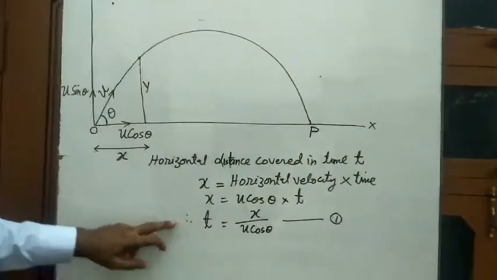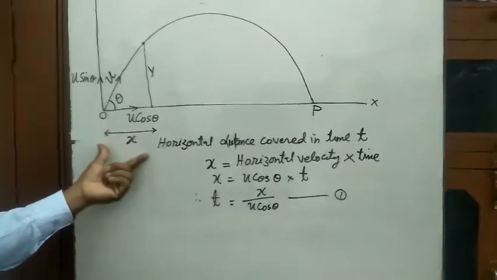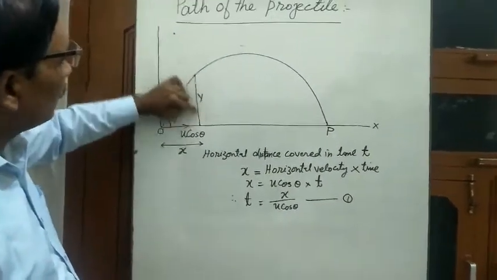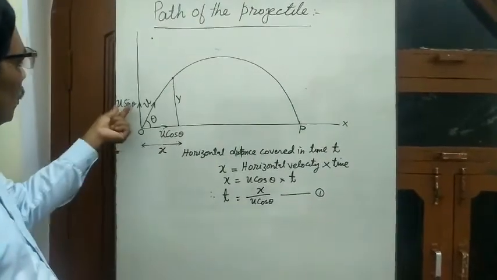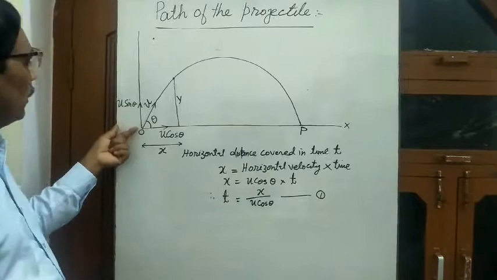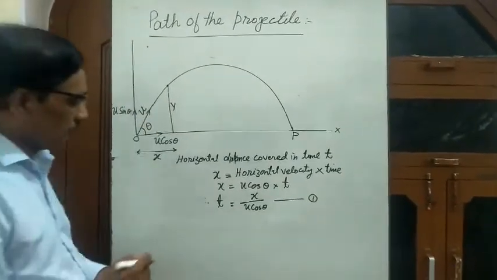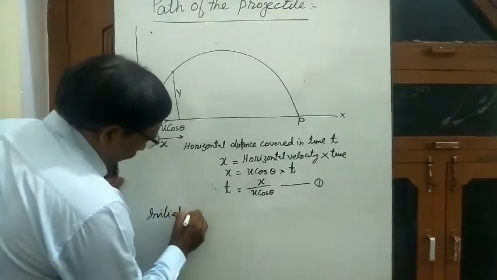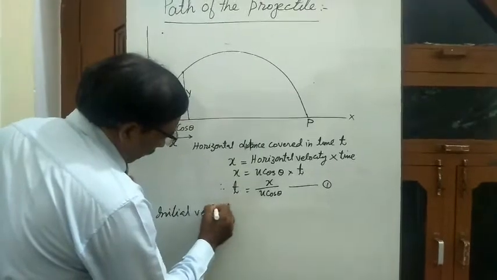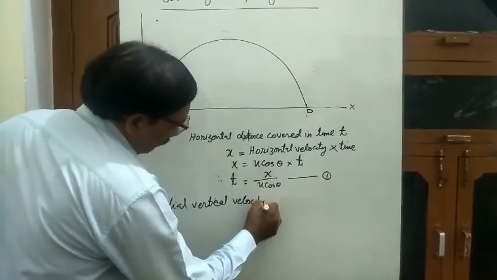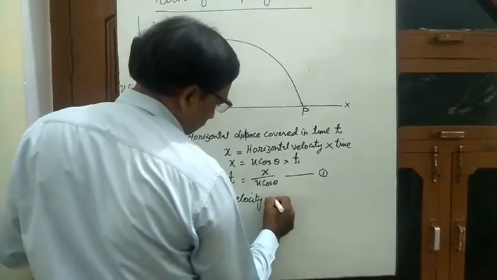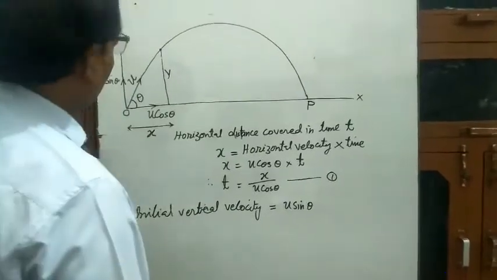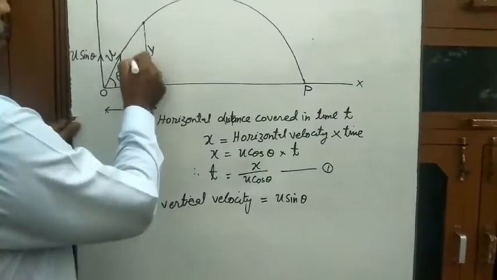Now in time t, the horizontal distance covered is x, and in the same time the vertical distance covered is y. This vertical height is covered with initial vertical velocity u sin theta, and time taken is t. Initial vertical velocity is equal to u sin theta, and g is acting downward.